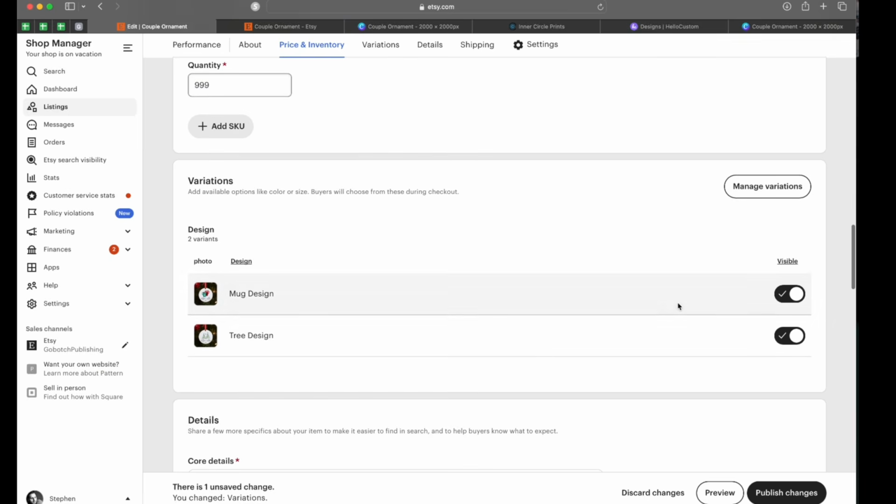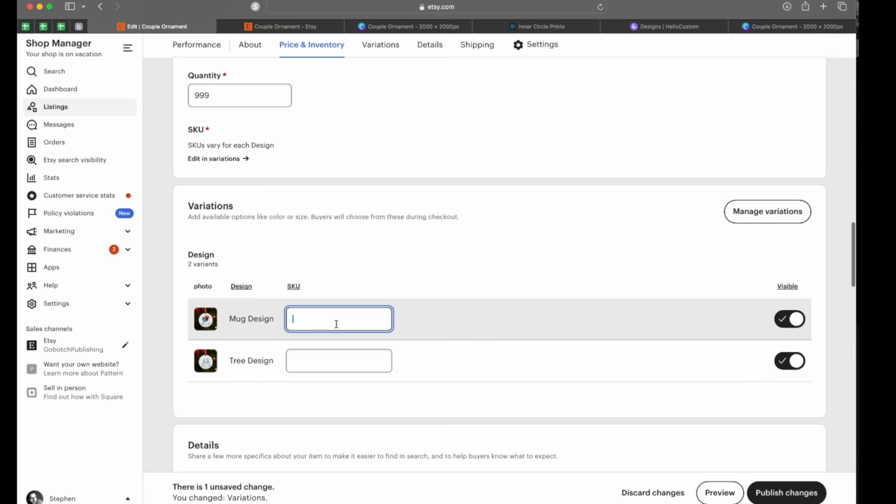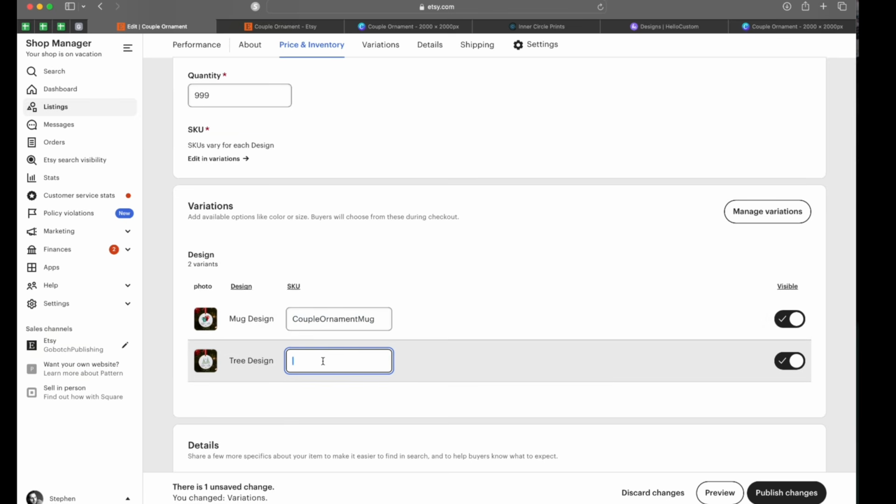You would give each one a different SKU. So go to manage variations, SKUs vary. Your SKUs need to be unique for everything inside of Etsy. So I suggest that you definitely have a Google Sheets file where you have all of these documented. So this one might be a numeric thing. It might be couple, ornament, mug, and this one would be couple, ornament, tree, and then publish changes.